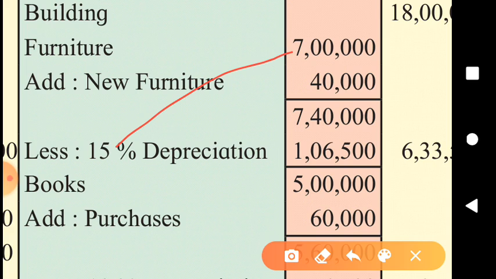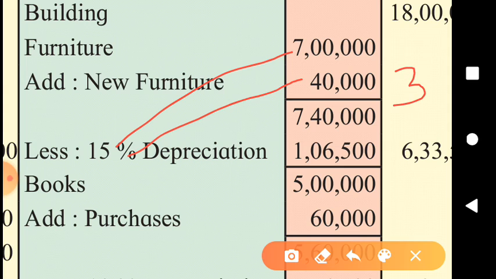But 15% of 40,000 for 9 months only, because sorry, not for 9 months, the new furniture was purchased on 1st January, so for 3 months. 15% of 40,000 for 3 months and 15% of 7 lakh for the whole year.